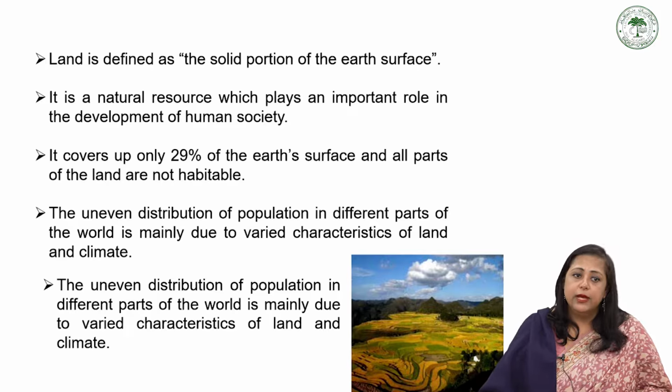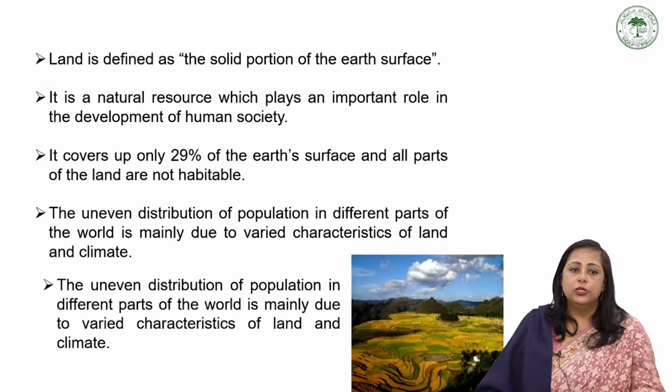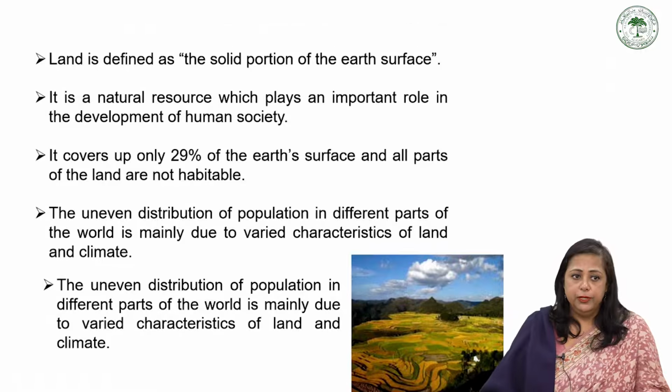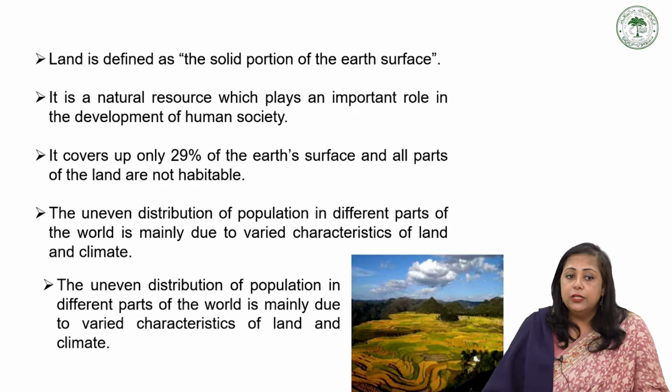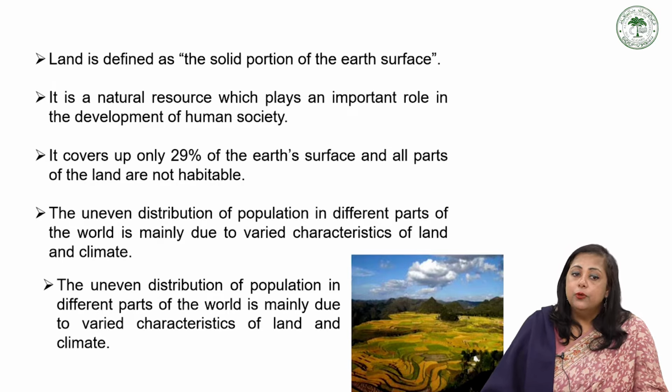So land is defined as the solid portion of the earth's surface. It is a natural resource which plays an important role in the development of human society, and it covers only 29% of the earth's surface, and not all parts of the land are habitable. We usually make the land resources habitable. The uneven distribution of population in different parts of the world is mainly due to varied characteristics of land and climate.